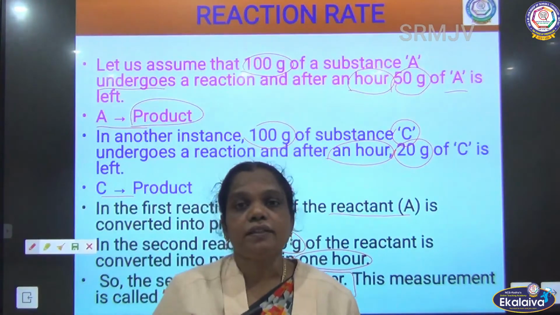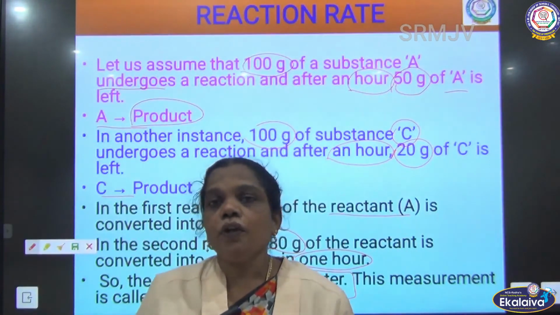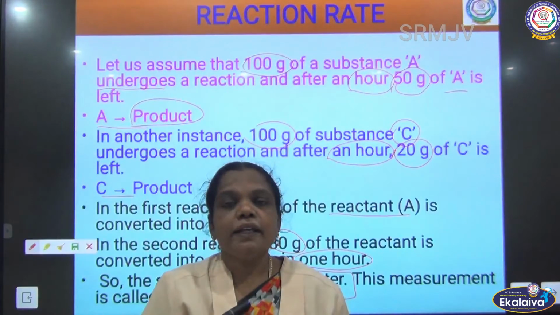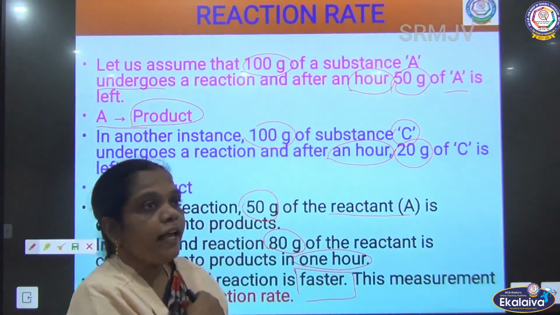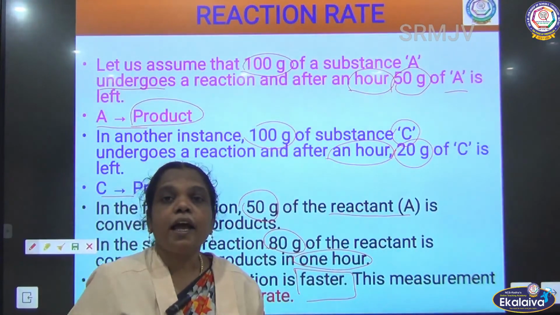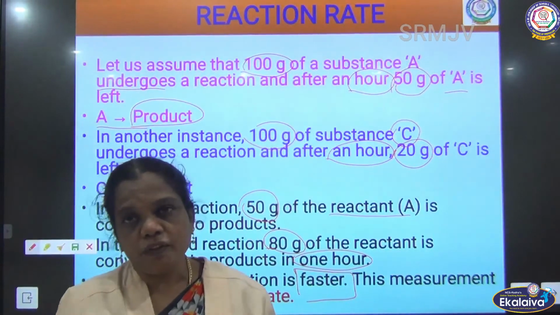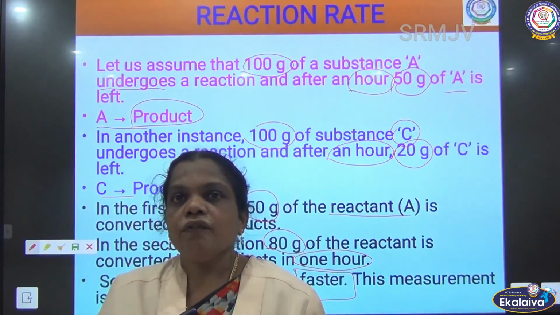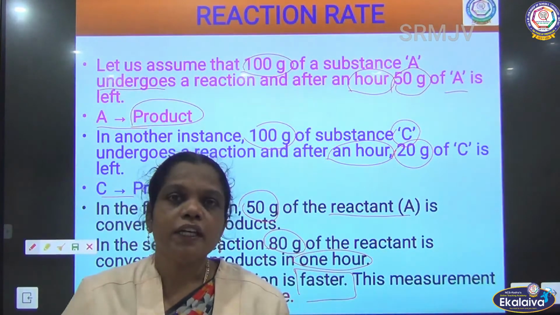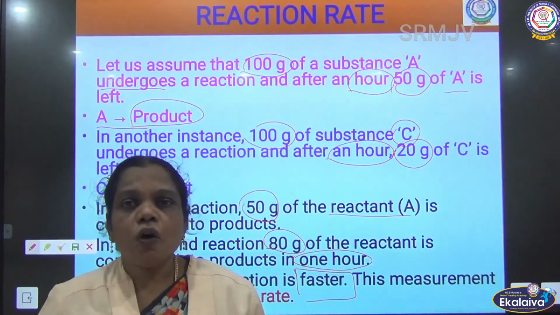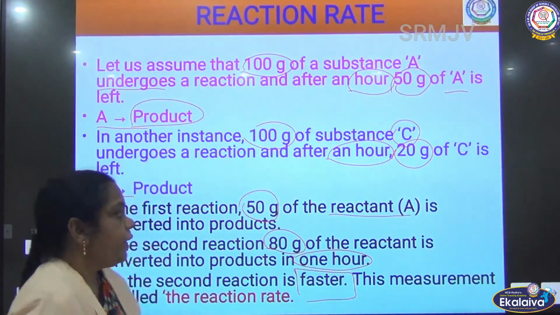Based on this, we calculate the reaction rate. The reaction rate is the time taken for completion of the reaction. By this, we can calculate the speed of the reaction, whether it is a slow reaction or a fast reaction.